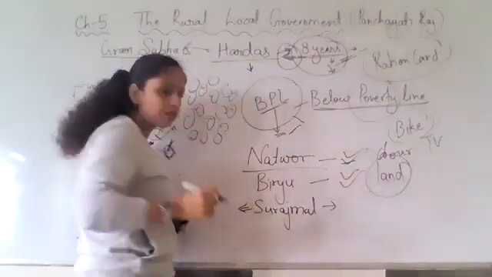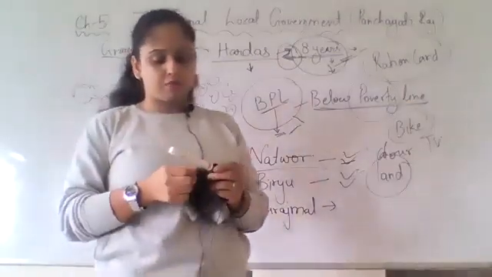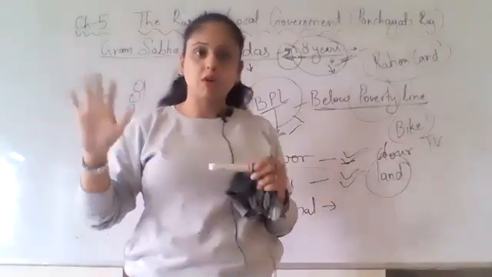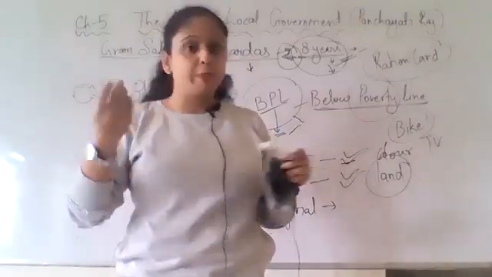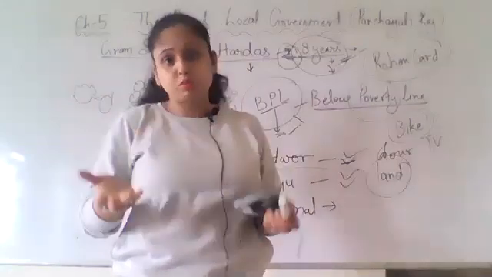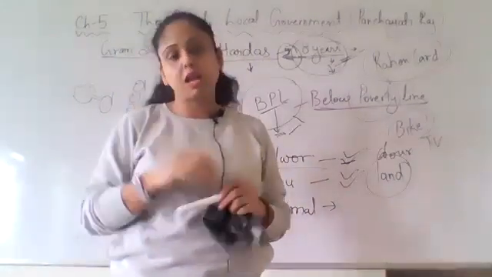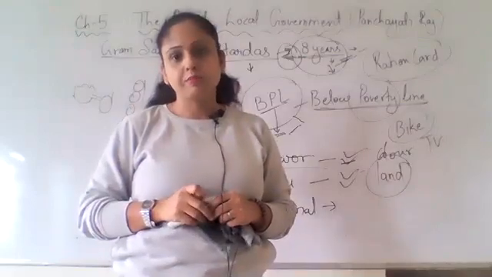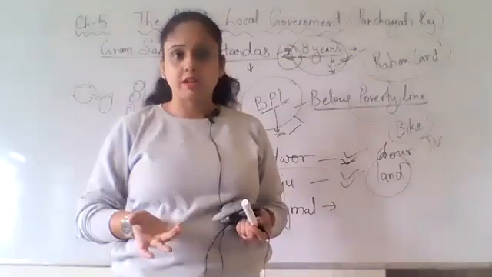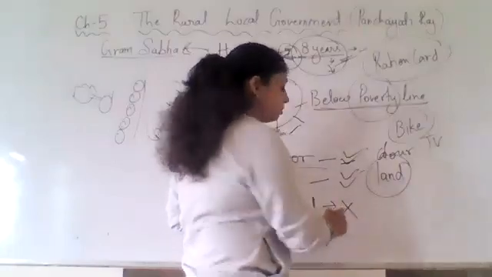And everyone is now discussing that it is very bad that Natwar got the BPL card, Birju got the BPL card, but Surajmal, who is actually not having money, his name should be there in the BPL list. And it is not there. He has not got the BPL card.